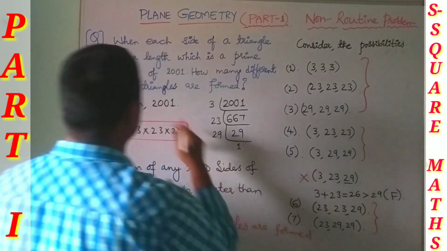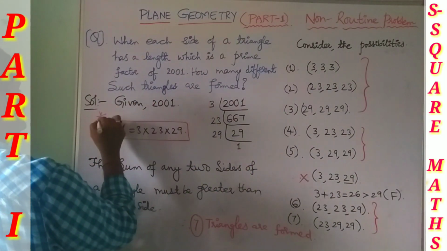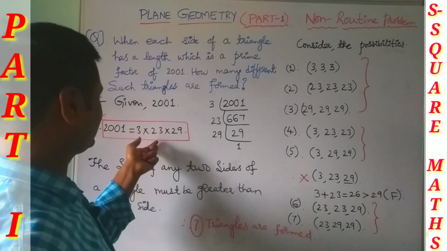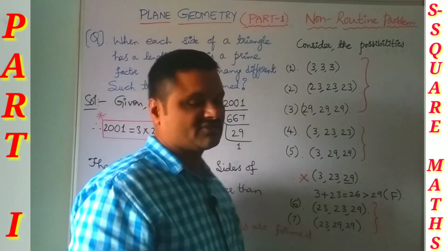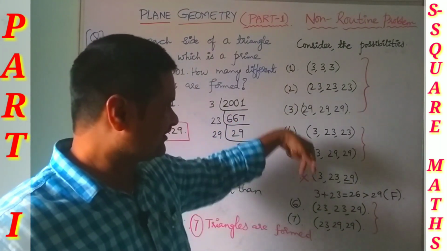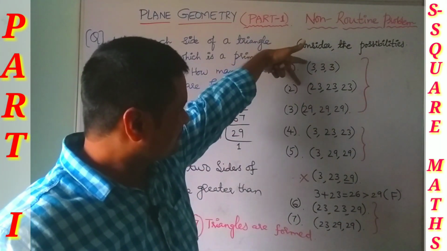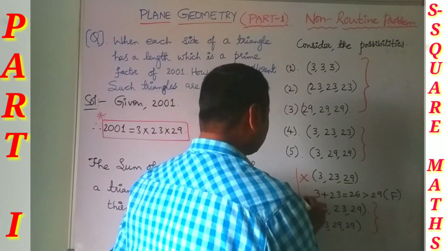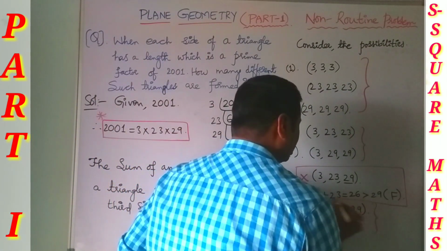Hence, with the prime factors 3, 23 and 29 of 2001, 7 types of triangles are formed. Obviously we got isosceles and equilateral triangles; a scalene triangle was not formed.